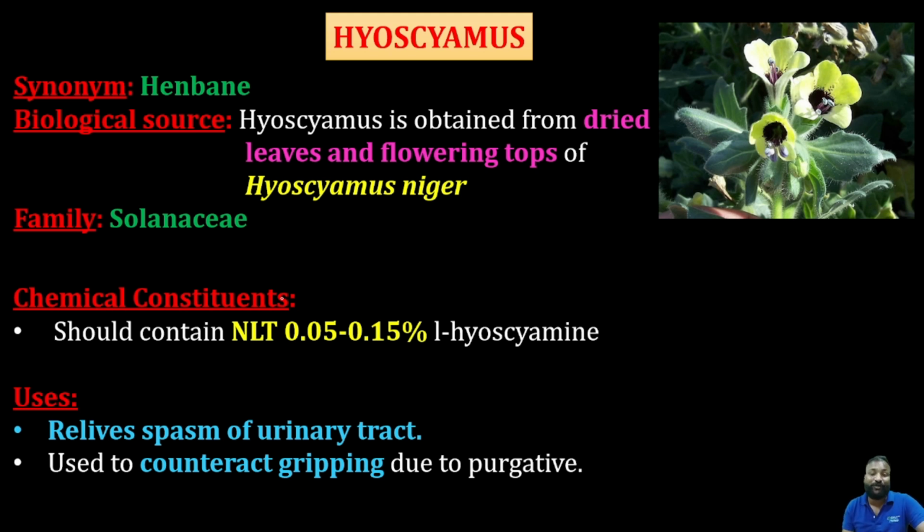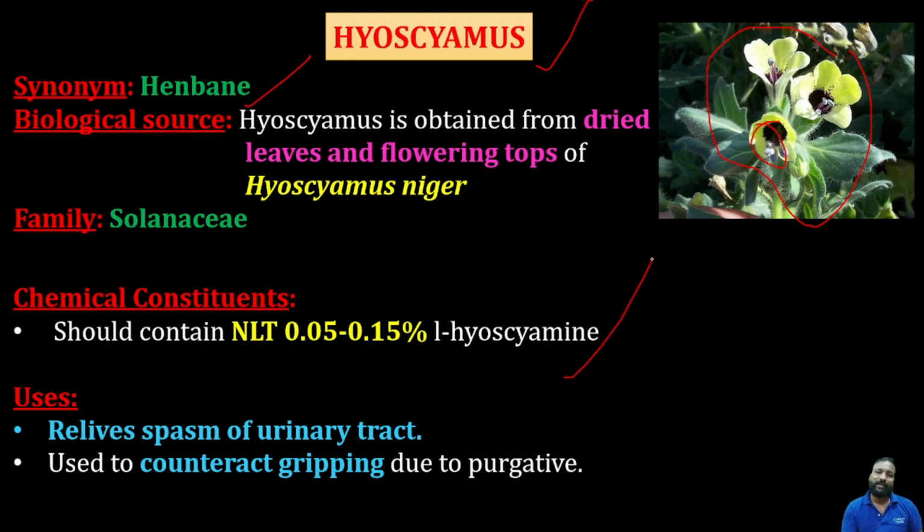Sorry, angel's trumpet, not devil's trumpet. Now coming to hyoscyamus, the synonym of this plant is henbane. But where is it obtained from? From this henbane plant, Hyoscyamus niger. It is obtained from the dried leaves and flowering tops of Hyoscyamus niger belonging to the family Solanaceae. We know that. The name itself, Hyoscyamus, is saying that.